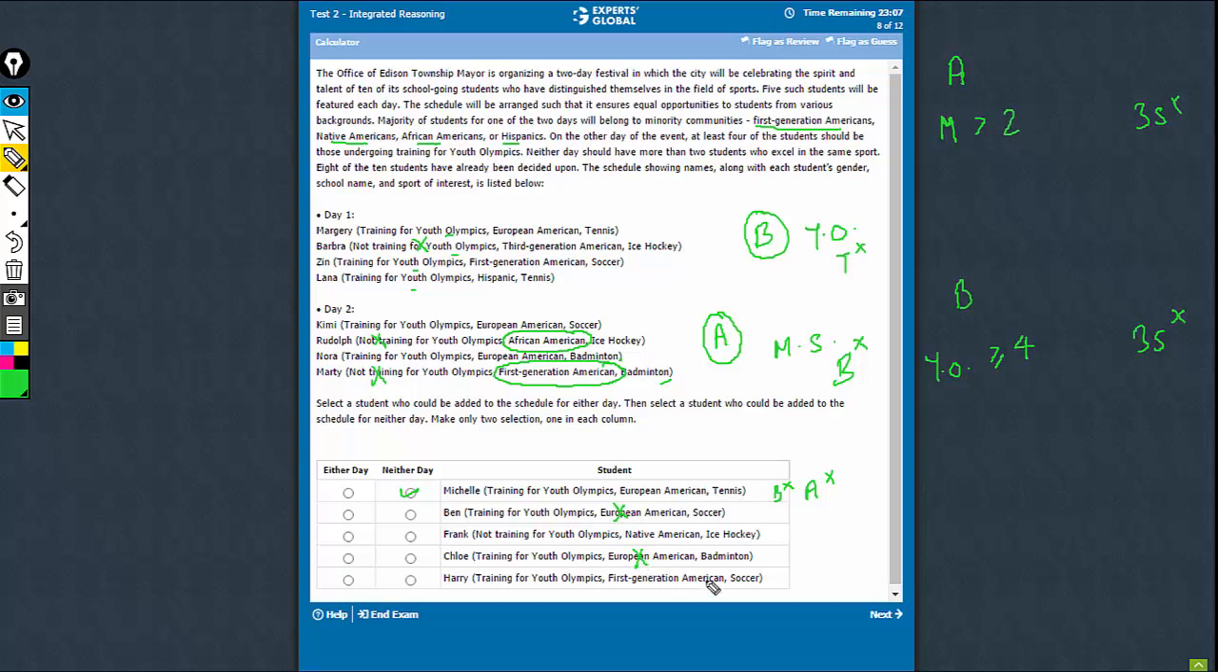These 2 can be eliminated. Now it's between C and E. Remember, the person has to be training for Youth Olympics. Therefore any option that suggests not training for Youth Olympics can also be eliminated. Therefore this must be the right choice.